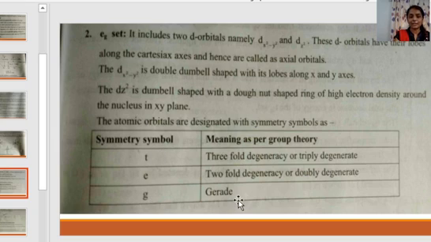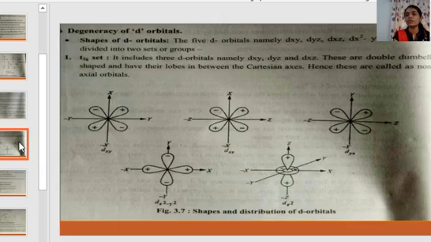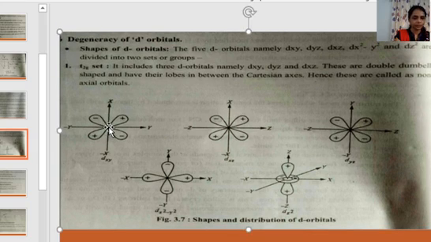Symmetry symbol g means gerade. What does gerade mean? g is mentioned whenever a center of inversion is present. Consider a center point, from which if we go in the opposite direction we will meet the same charge. Let us consider this as a center of symmetry. When we go this side, we get a positive charge, and when we go in the opposite direction we again get a positive charge, which means a center of inversion is present.